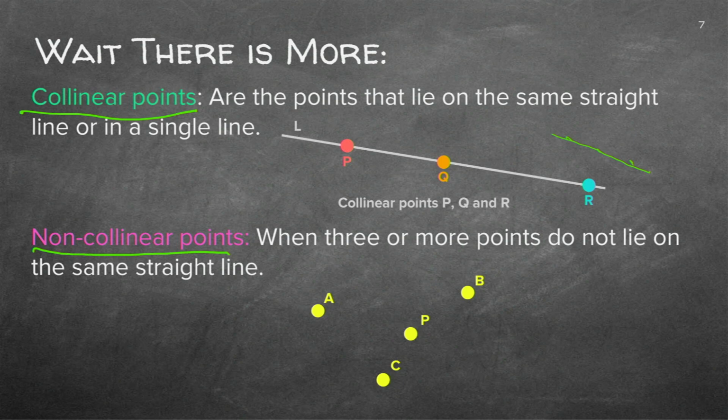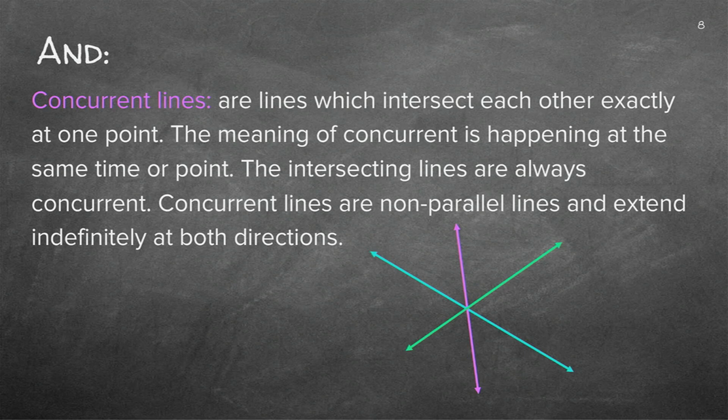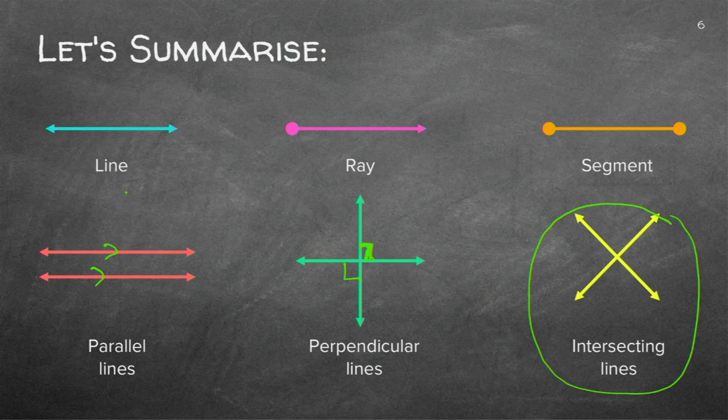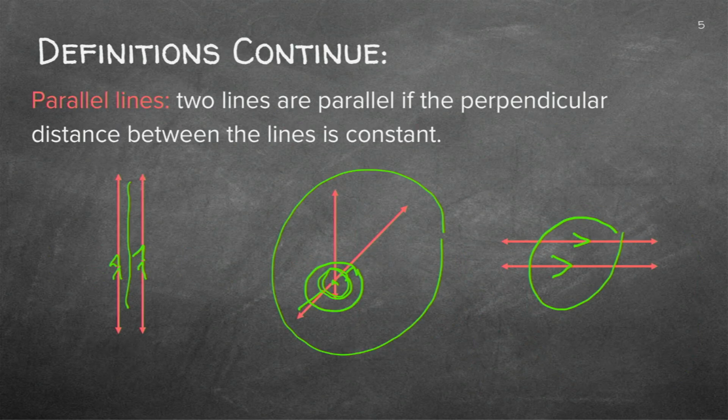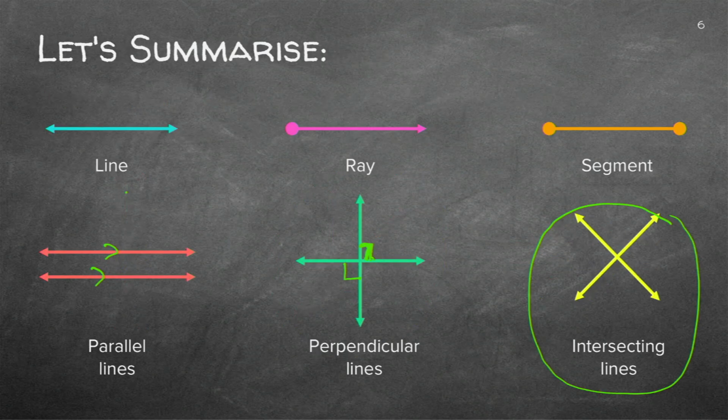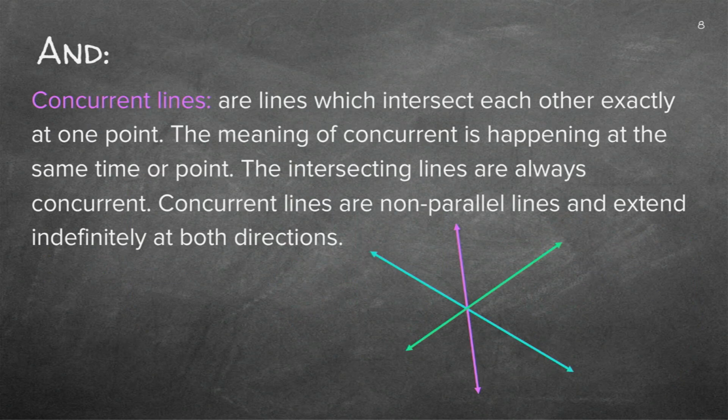Right. And then the last one is, remember we said if lines meet, even in this example, they are intersecting lines. Now what if there are a lot of lines meeting at one point? We call that concurrent lines.